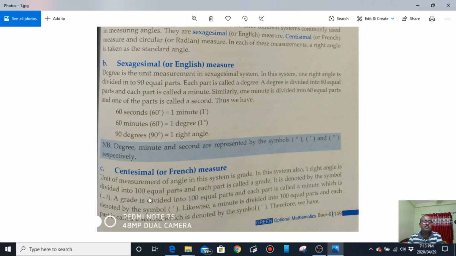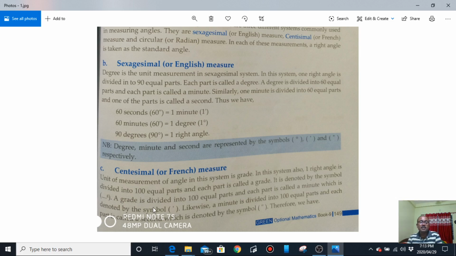And grade is indicated with a small g in superscript. Like if you write 90 grade, 90 and in superscript a small g. And now if you go to divide a grade, if a grade is divided into 100 equal parts, then each subdivision is called 1 centesimal minute or simply minute.